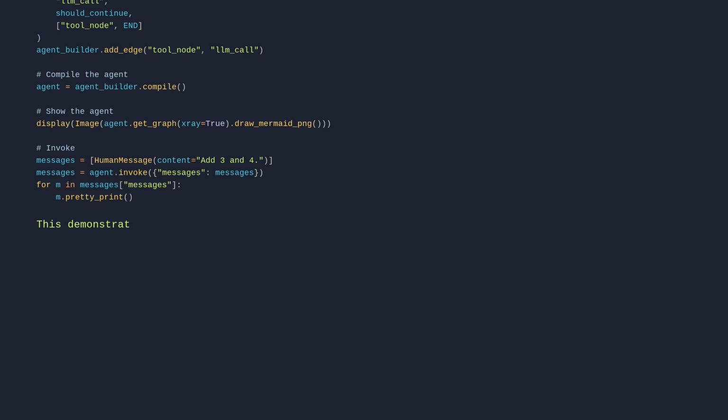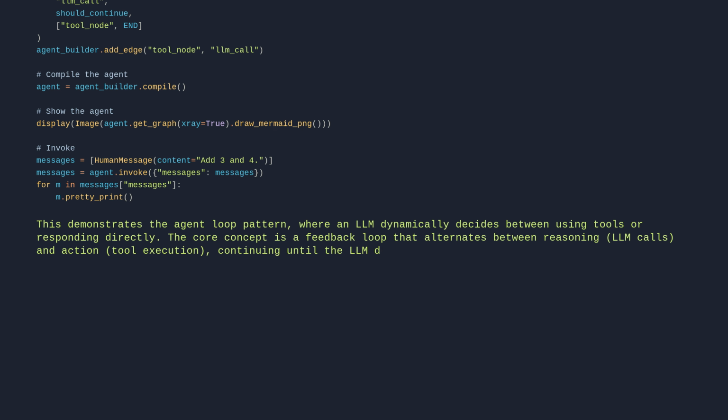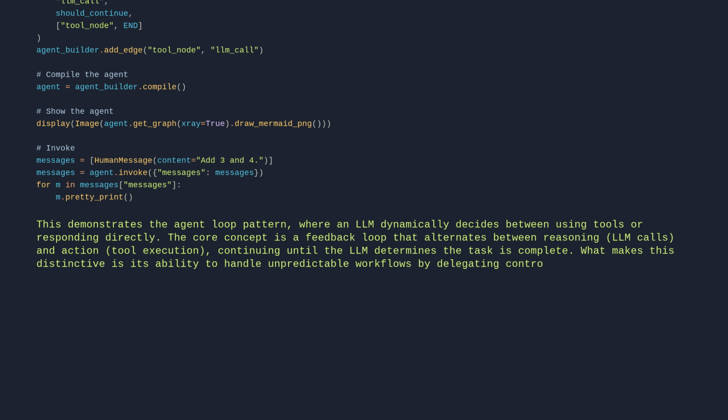This demonstrates the agent loop pattern, where an LLM dynamically decides between using tools or responding directly. The core concept is a feedback loop that alternates between reasoning, LLM calls, and action, tool execution, continuing until the LLM determines the task is complete. What makes this distinctive is its ability to handle unpredictable workflows by delegating control flow decisions to the LLM itself.